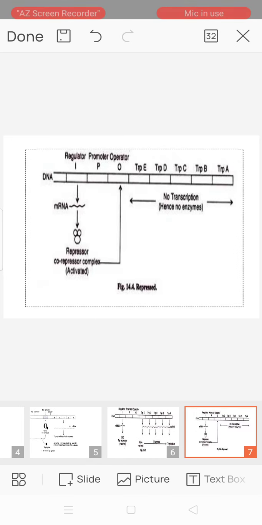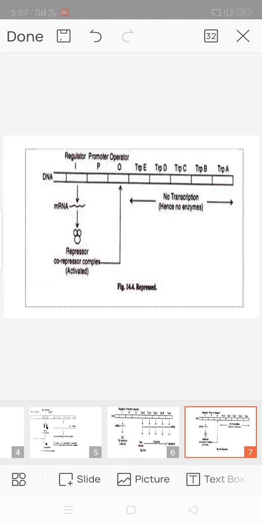In a repressible system, the regulatory gene produces a repressor protein which is normally inactive and unable to bind to the operator on DNA.